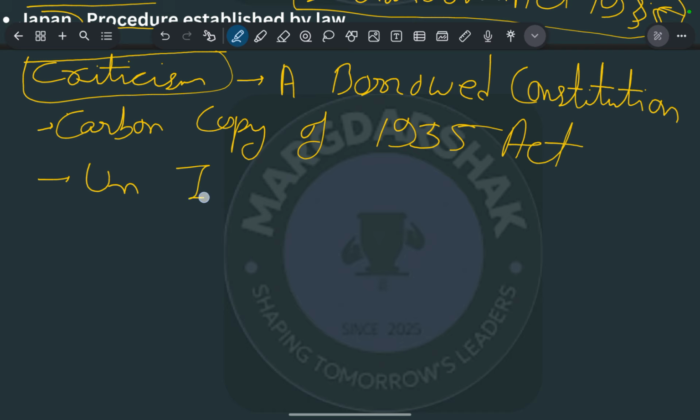Un-Indian or anti-Indian. So basically, critics have argued that the constitution is un-Indian and anti-Indian because it has taken some concepts from the constitution that prevailed under the Britishers. Okay, so that is why it was said that it is un-Indian or anti-Indian.